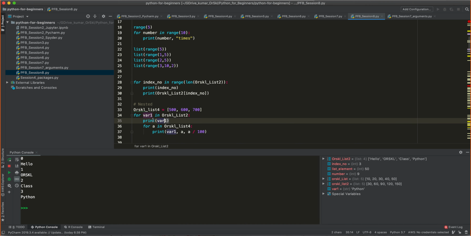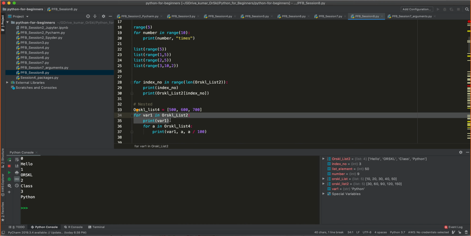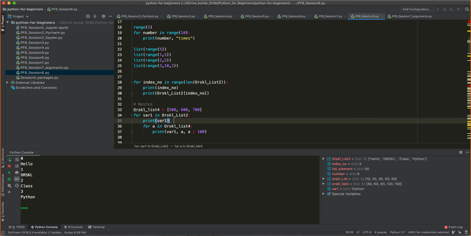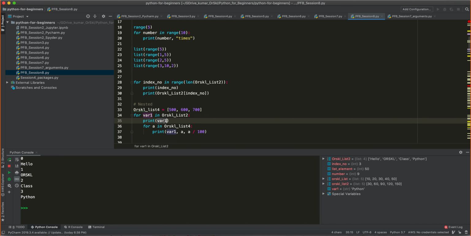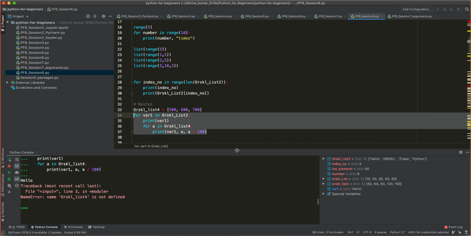After that, the first iteration completes for the first one. Then it will get into the second iteration. In the second iteration, again you have a for loop. So inside the second iteration, again these 2 lines of code are executed 3 times. So that is how you should see it. What am I printing here at the end? In the first iteration, print 3 times the value of variables and also the value of A divided by 100. Let's see this. Then you'll understand it better.